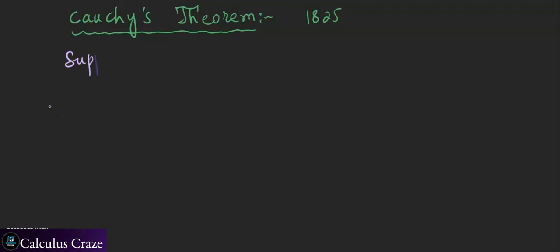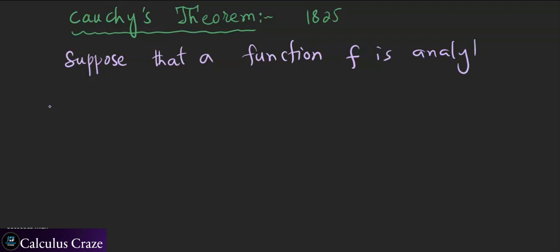Suppose that a function f is analytic. Analytic means differentiable at a point z naught, and we can find a neighborhood of that z naught such that f is differentiable on that as well.